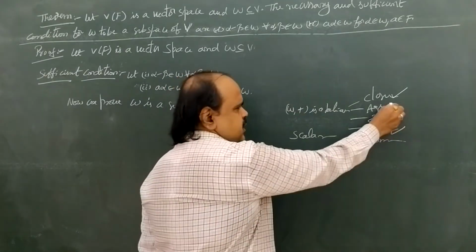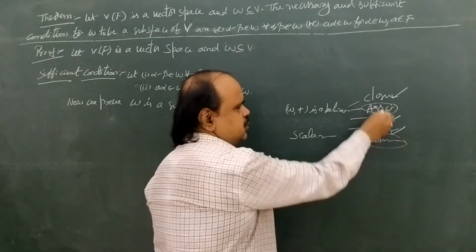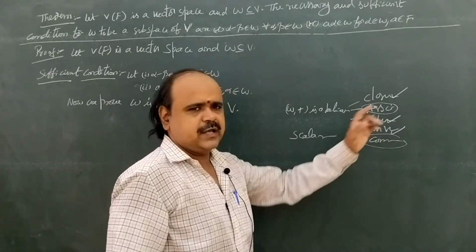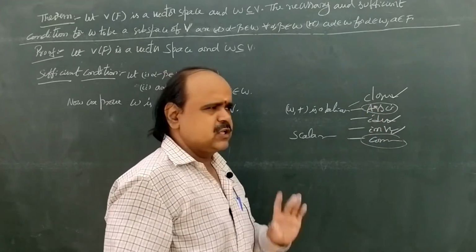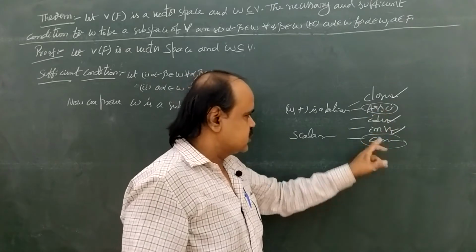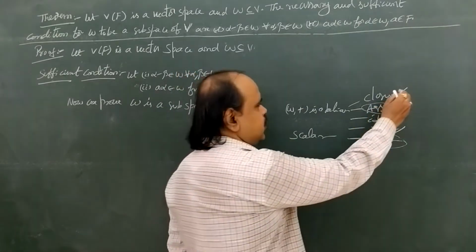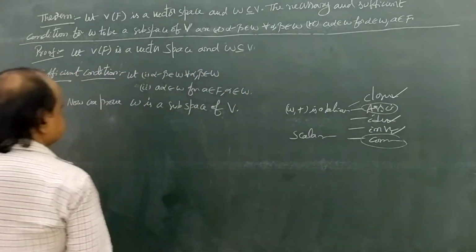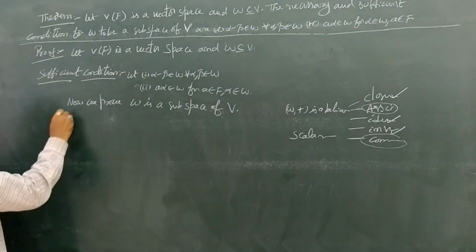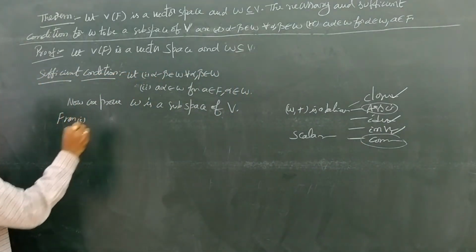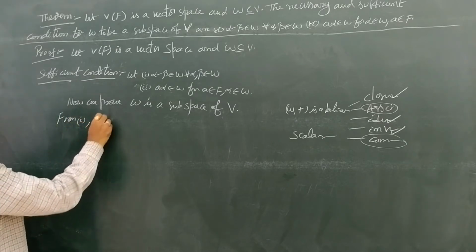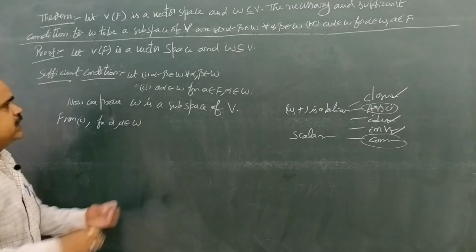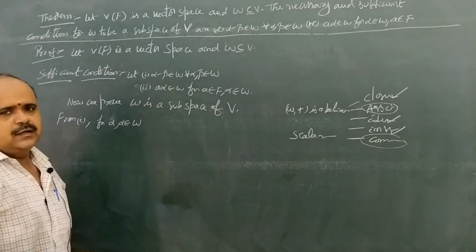Associative law and commutative law directly exist in W. So there is no need to prove these two conditions. We are going to prove only the closure, identity and inverse conditions. Okay, come to that one. From 1, for alpha belongs to W, here we are taking beta as alpha again.